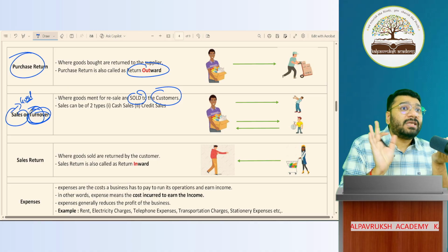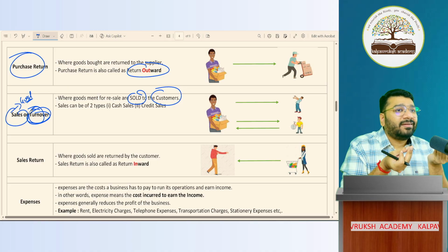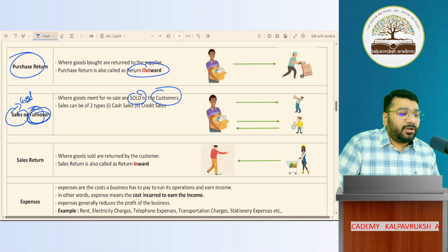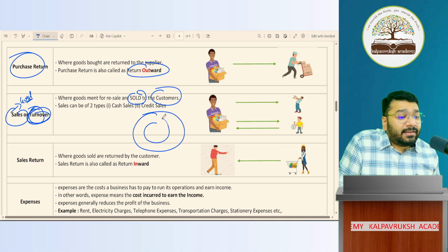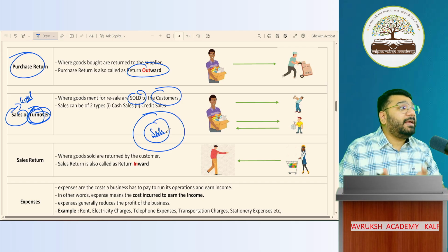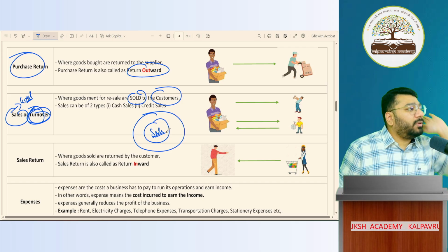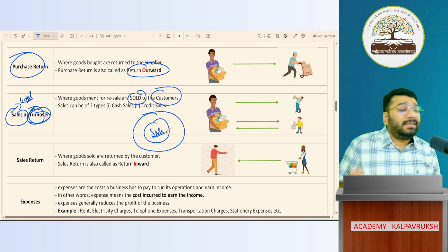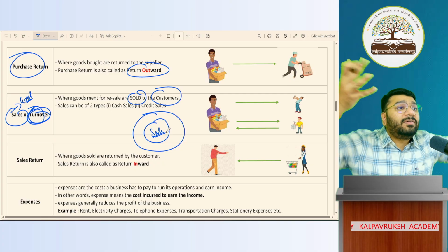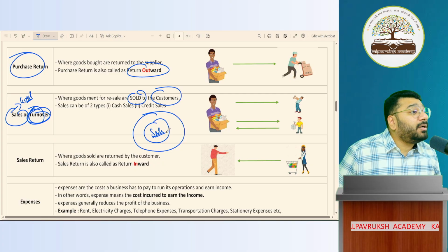And if I sell the books, I'm getting book value, no? That is also called turnover. The sale value is also called turnover. So turnover is a broad category. Under that, the term sales comes. Got it, not got it? So turnover has a very broad meaning. Under that, sales also comes. So this turnover will increase, sales will increase, when you sell more and more goods to the customer.